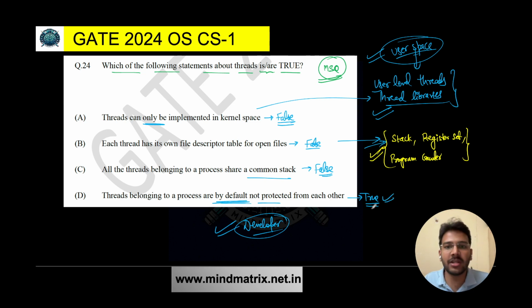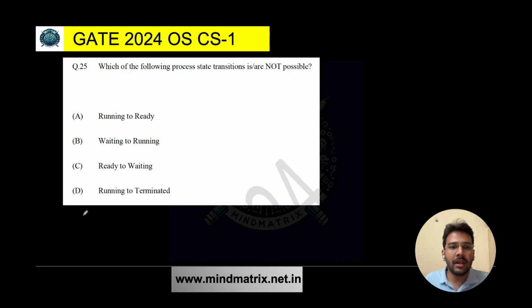So that is why this statement is true, and we have to tell which one of the following is or are true. Here only one statement is true. Option D is the correct answer for this. I hope it is clear. Sometimes in MSQ only one statement can be the answer. It's not every time that more than one will be correct. More than one may or may not be correct, but at least one will be correct for sure. So option D is the correct answer here. Let's proceed to the next question now.